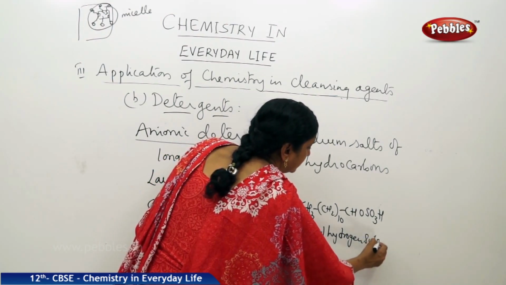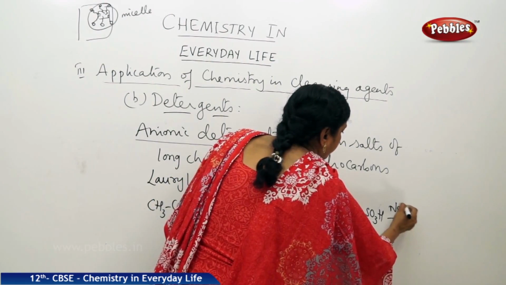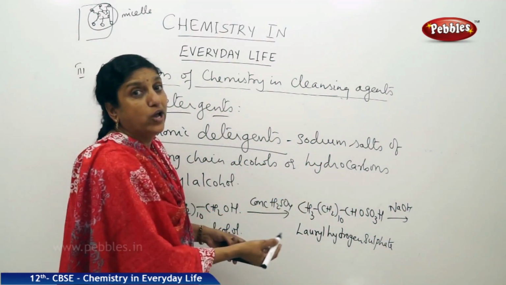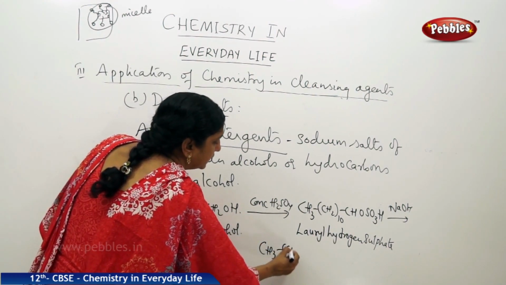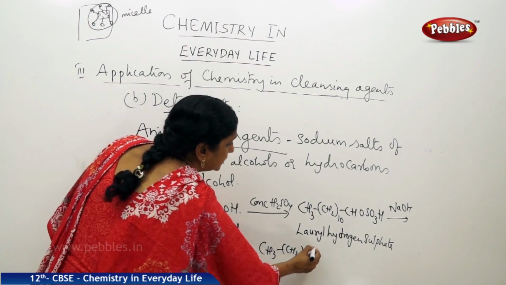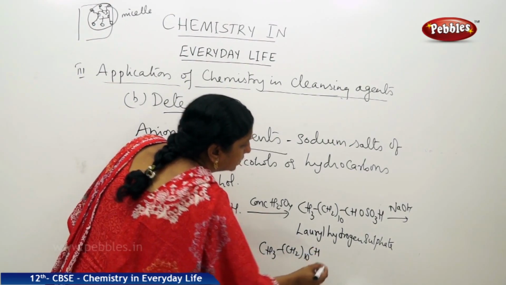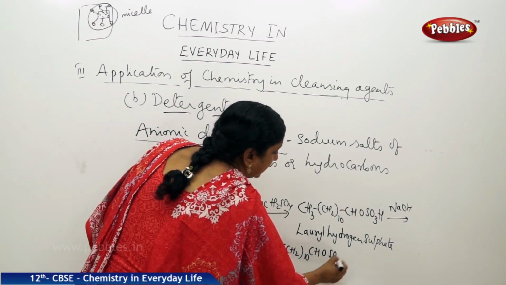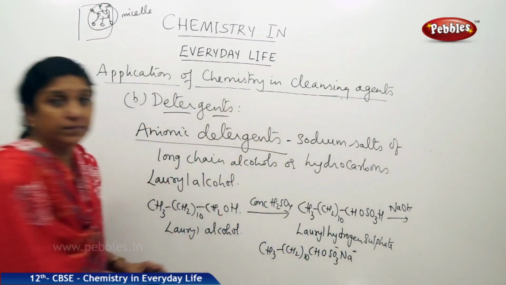This, when it is treated with NaOH, gives you sodium lauryl sulfate. So it becomes CH3 CH2 10 times CH2O SO3 Na, SO3 minus and Na plus, right.